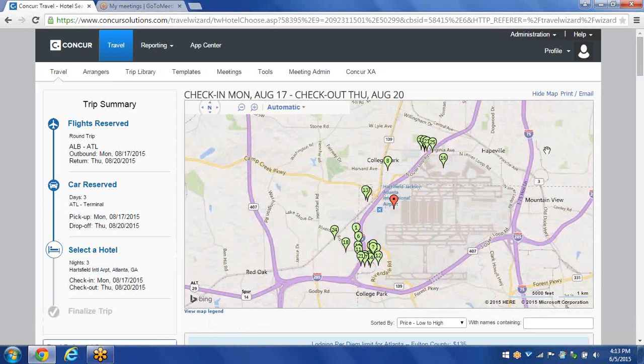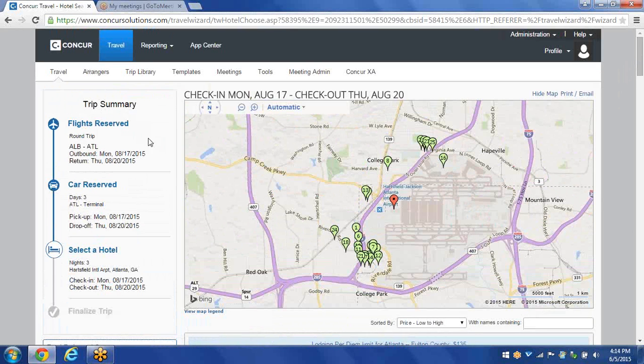So the hotel results page is a little different. Instead of a matrix like we had in the air and the car results page, we actually have a map. If you remember, we're looking for a hotel around the airport, and the center location is located here by the red teardrop, and all the following locations around it are the hotels, and every number corresponds to the hotel listed down below. Before we go on the right-hand side, just a couple things on the left-hand side.